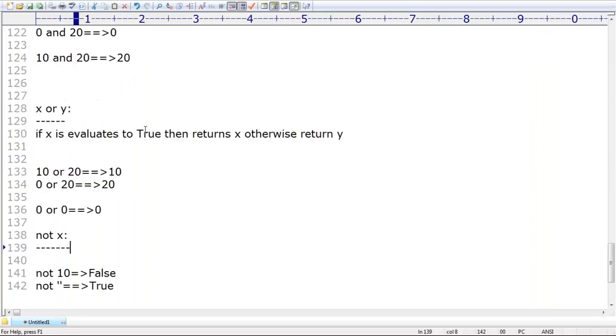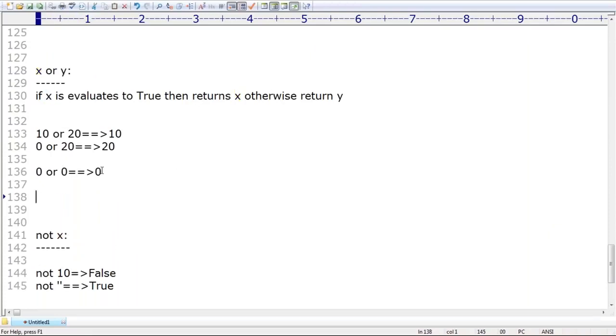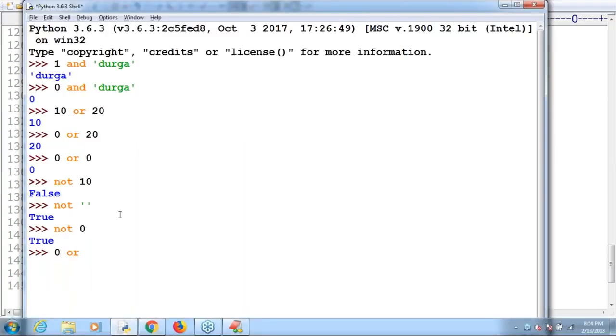You have to tell the OR operator: if the first one is true, consider the first one. Otherwise, consider the second one. Sir is asking the question: 0 or true, what answer are we going to get? Immediately you have to tell. Is the first one true or false? If the first one is false, then consider the second value. What is the second value? True. Okay, 0 or true, true is the answer. Clear? Are you able to understand, right? Okay, that's all, sir.